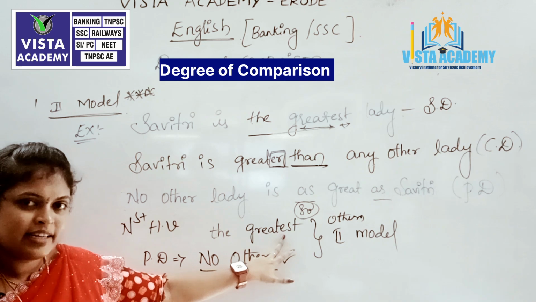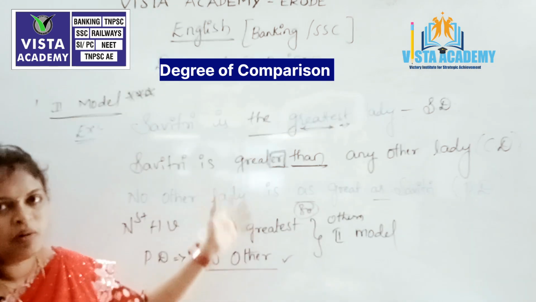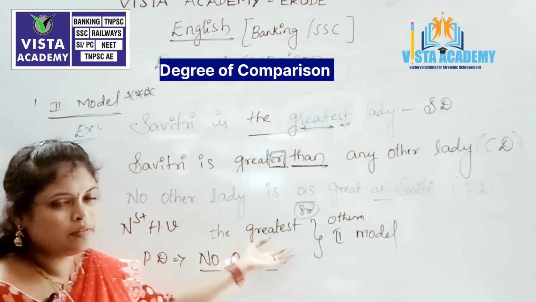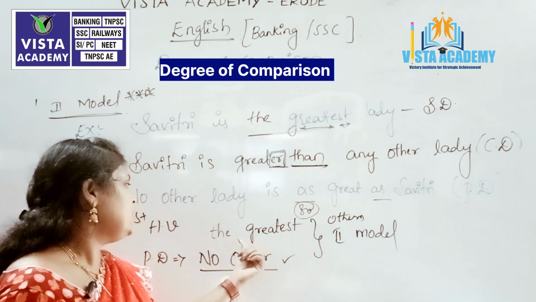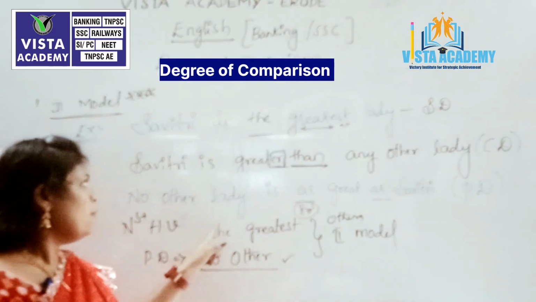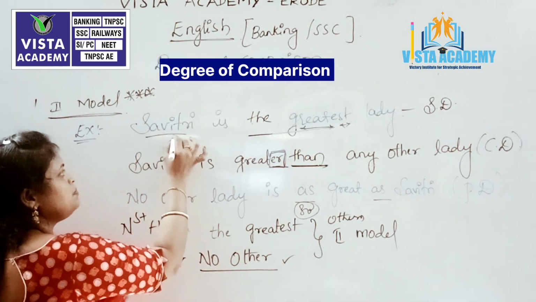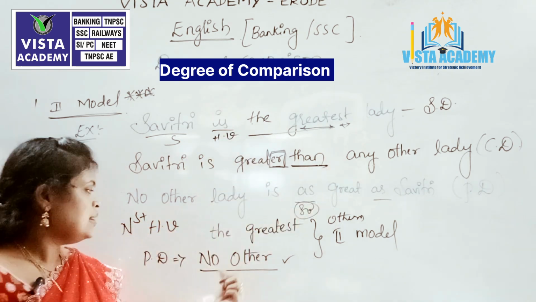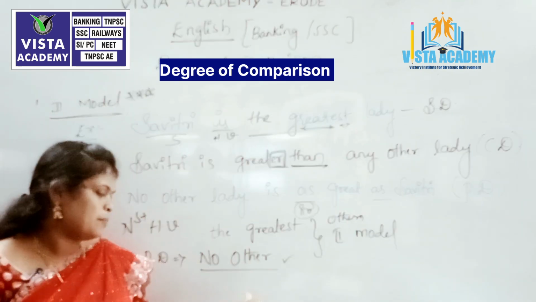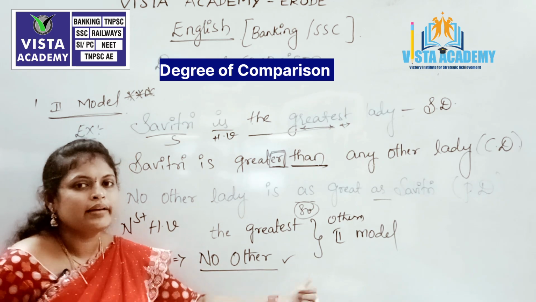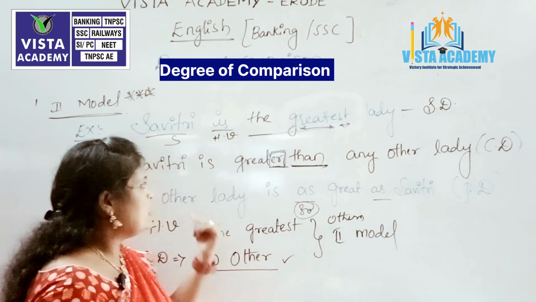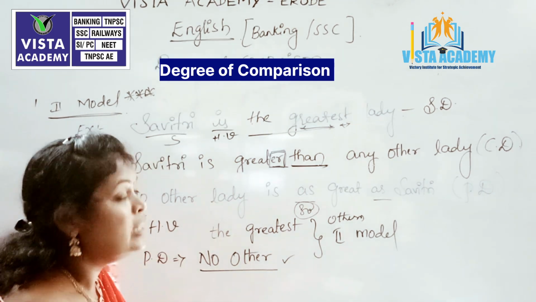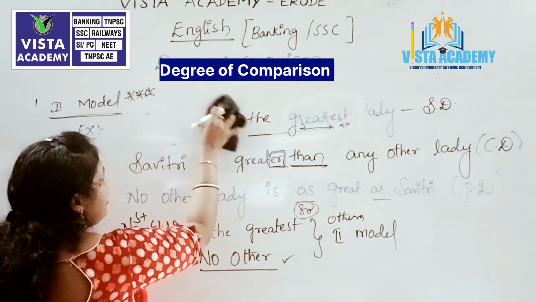That is, the greatest, the tallest, the smallest, whatever the root word of the adjective, when it comes with "the" in the pattern subject plus helping verb plus so on, then for sure please remember that "no other" should begin the positive degree. So this is the logic we have to remember in the second model of degree of comparison.